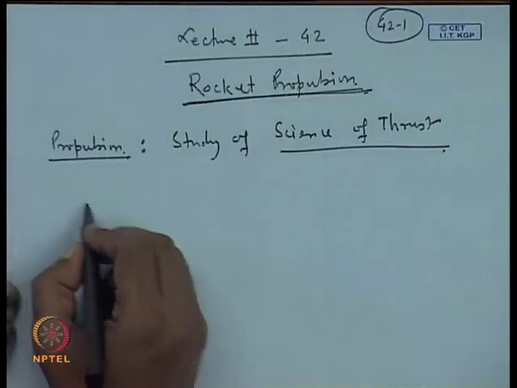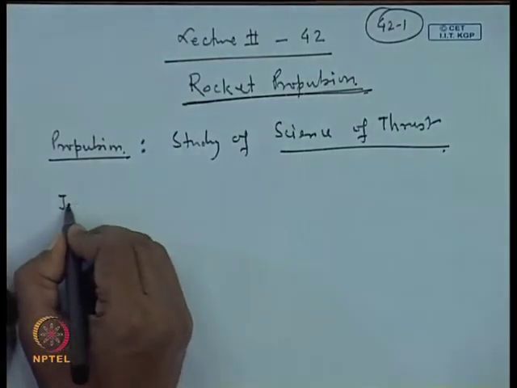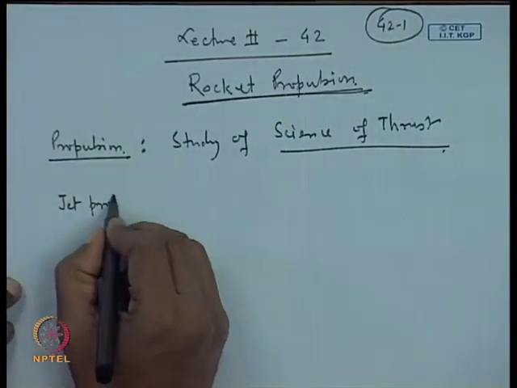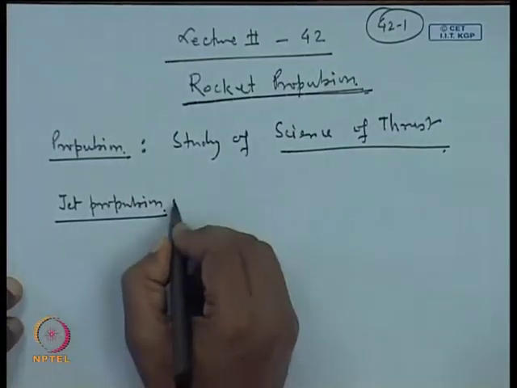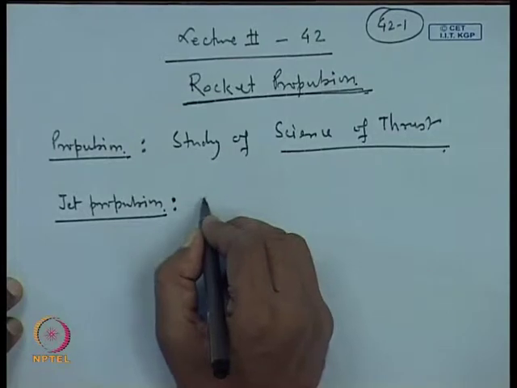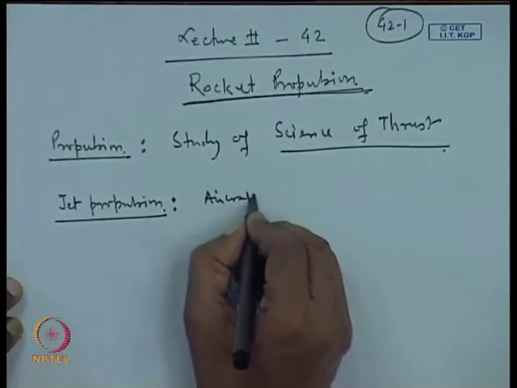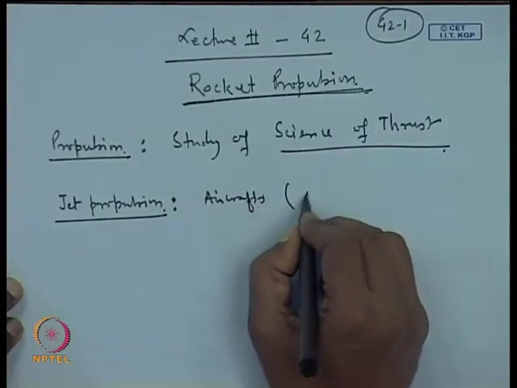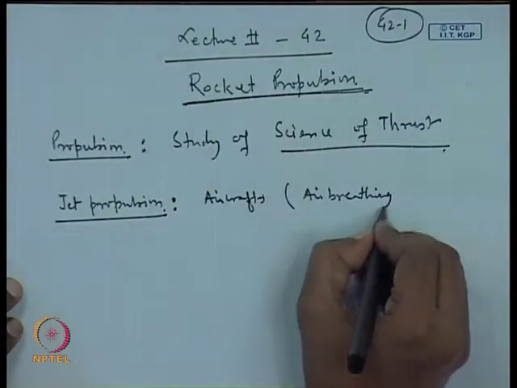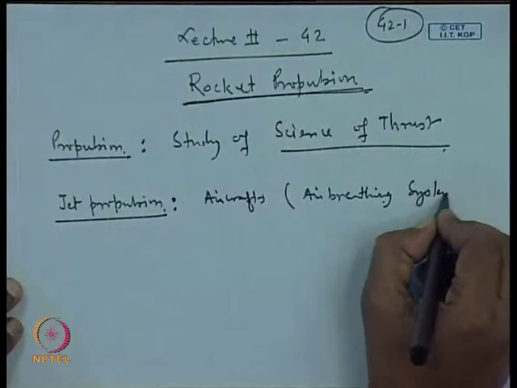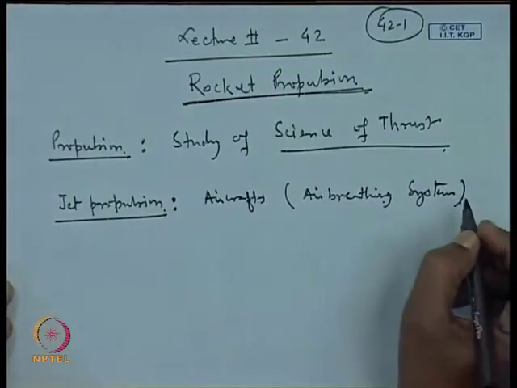We can have various types of propulsion, like jet propulsion, which is nowadays used on aircraft, and this is basically an air breathing system.